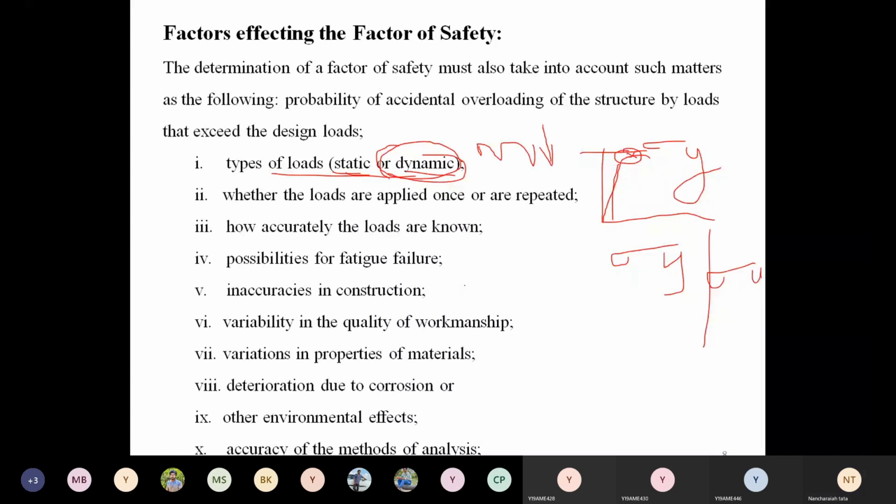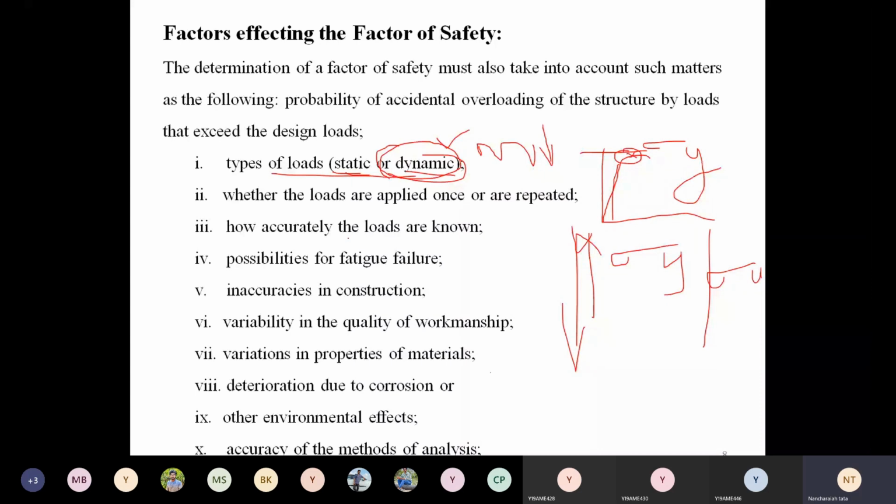Due to that, high stress is induced. Suppose this high stress increases beyond or touches the yield stress, then the component fails. So under safe conditions, you always work below this. Therefore, take a considerable factor of safety. That is one of the factors, the type of load, whether it is static load or dynamic load.